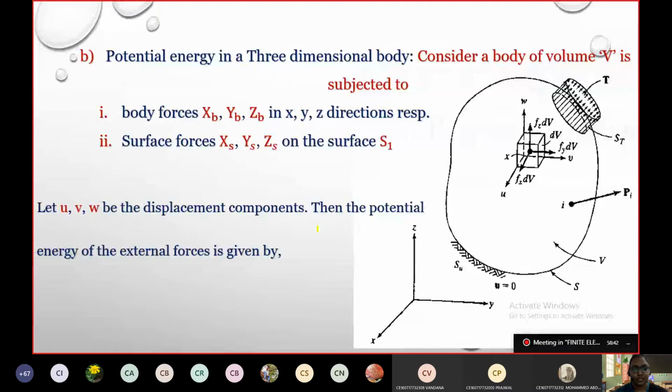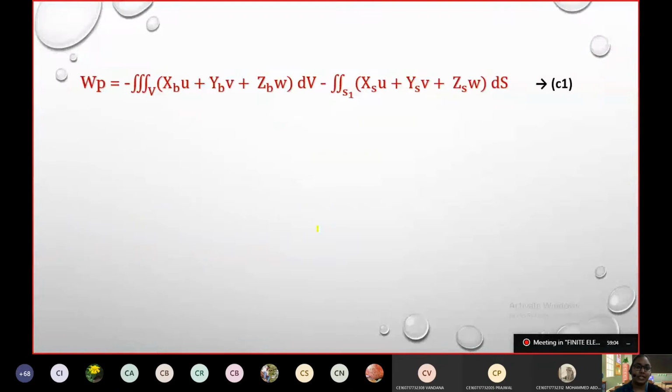Let U, V and W be the displacement components in X, Y and Z direction respectively. Now, the potential energy of the external forces. When I'm talking about external forces, it directly indicates the work potential part. It is given by this work potential equation you can find.